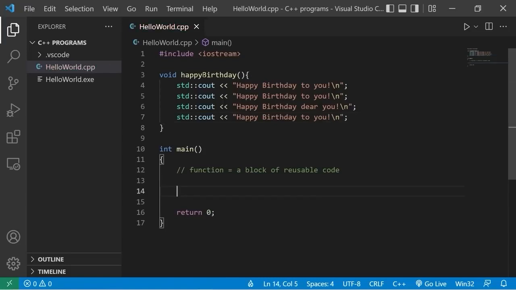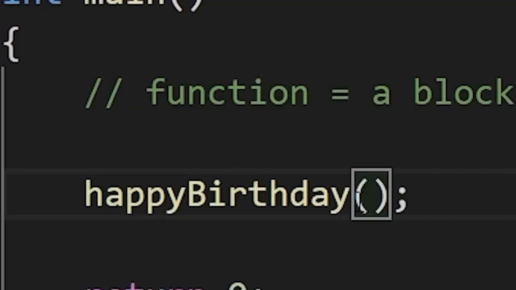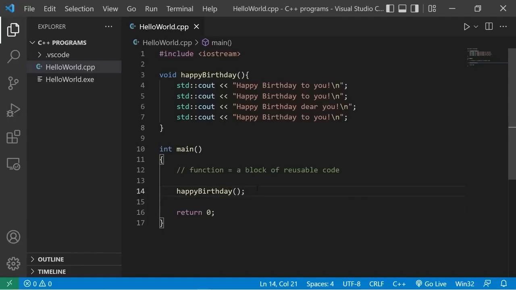To invoke this function, all we have to do is within the main function, type the function name, followed by a set of parentheses. This will call, or otherwise known as invoke the function. I like to think of the parentheses as a pair of telephones that are talking to each other. To use a function, you have to call the function, call it up on the phone.